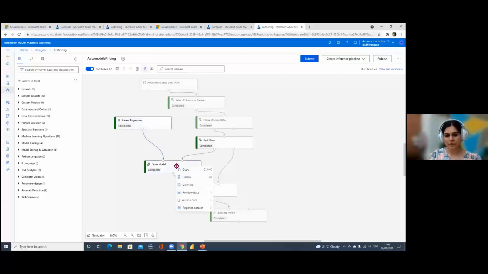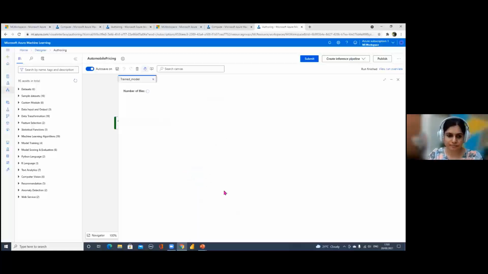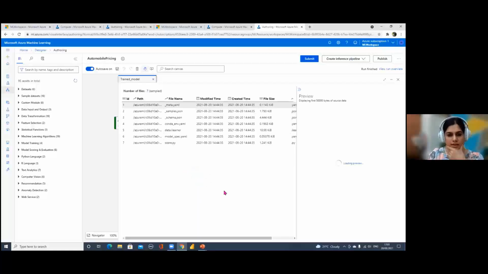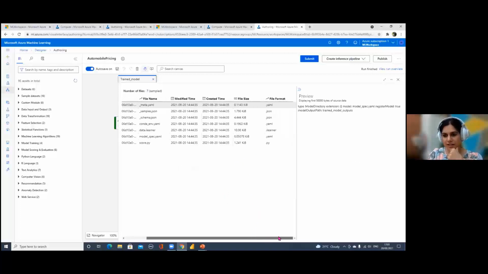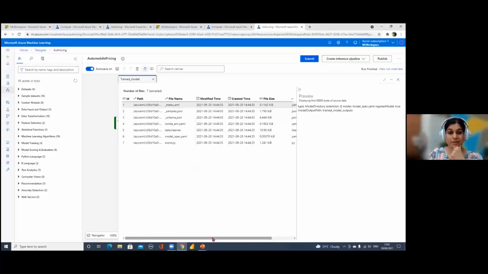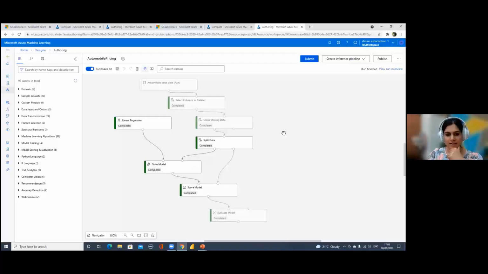But once the train model has executed, we have basically trained a linear regression on the train data set. Let's see the output it has given. Once we go to train model, it shows us that it has generated some kind of output. We can see different kinds of files here. Let's see what data it has got.